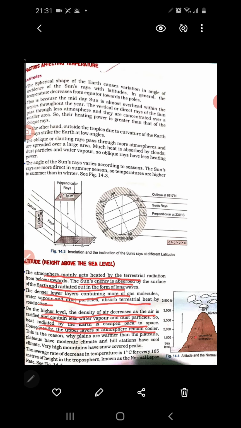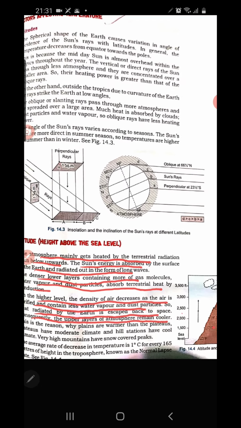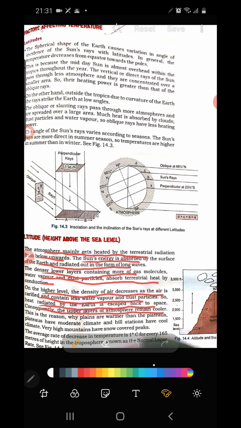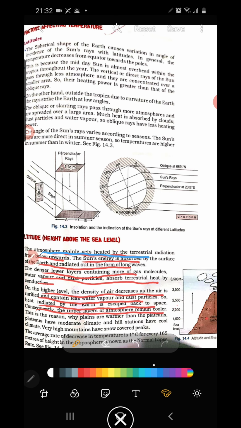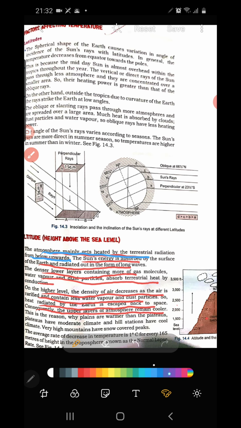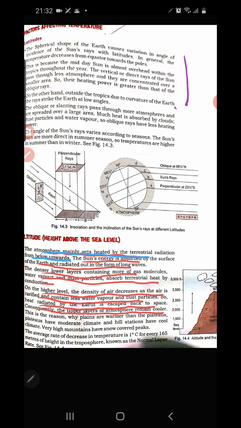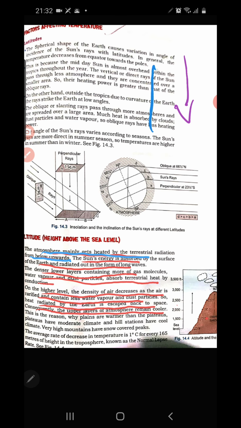So now let us go through the chapter, which points we have to learn by heart. You see the points already underlined. Altitude. The atmosphere mainly gets heated by the terrestrial radiation from below upwards, that I told you. Insolation is sun rays received by the earth. Terrestrial radiation is when the earth radiates back the heat energy.